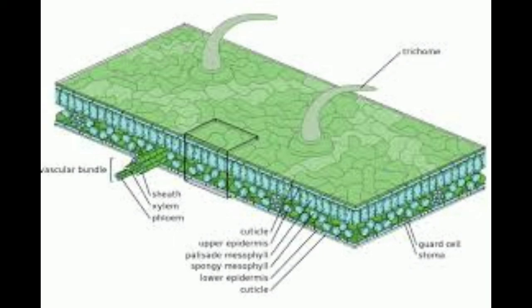Epidermal cells are also present in the roots, and they function for water absorption, and they commonly have long hair-like structures that increase the absorptive surface area for absorbing water.